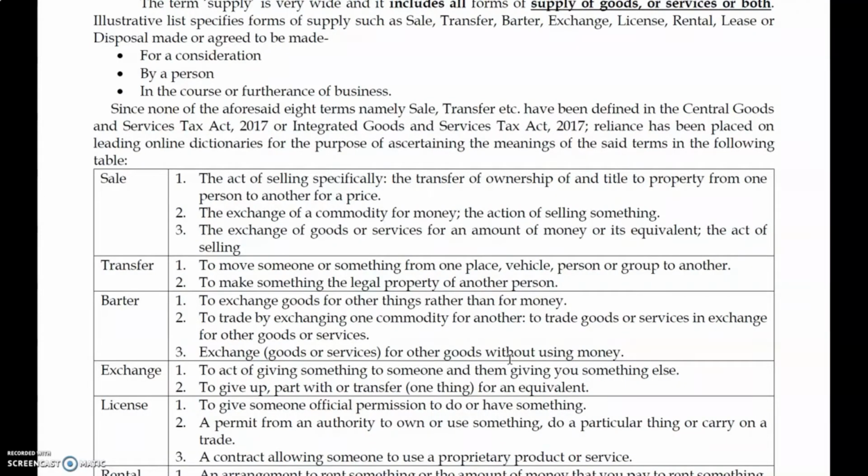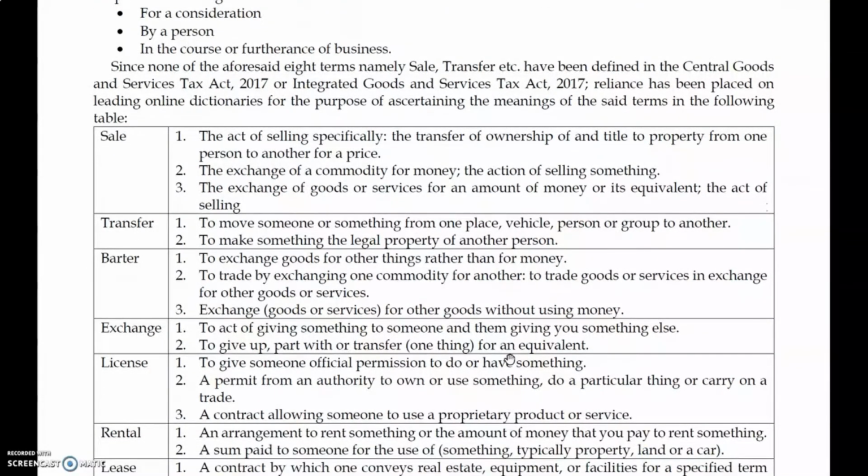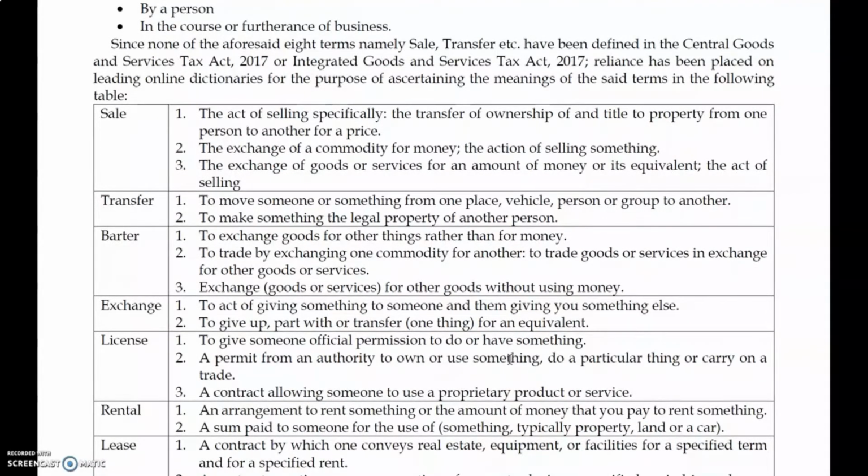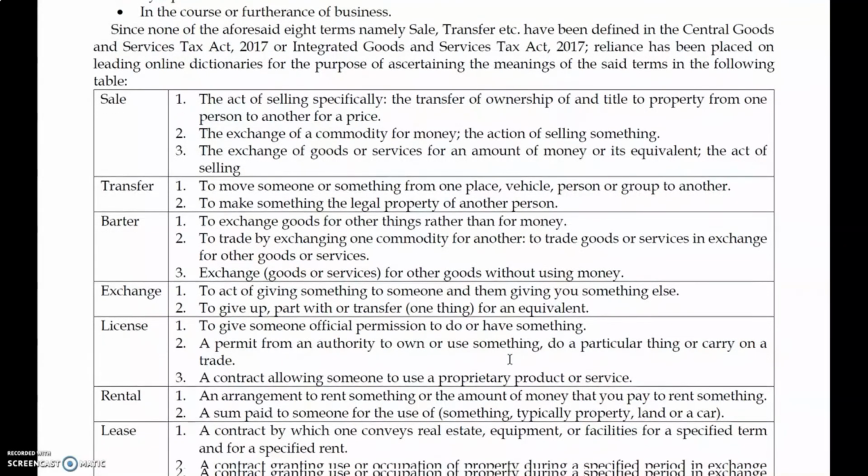Exchange of the goods, money as well as other goods. The main difference between barter and exchange is that in barter there is no money involved. In exchange, money may or may not be involved in the transaction. License: to give someone official permission to do or to have something. A permit, authority to own or use something, do a particular thing, carry on a trade. A contract allowing someone to use a proprietary product or services.